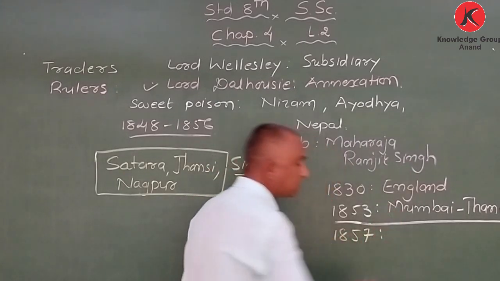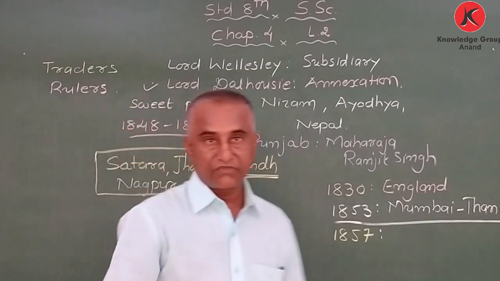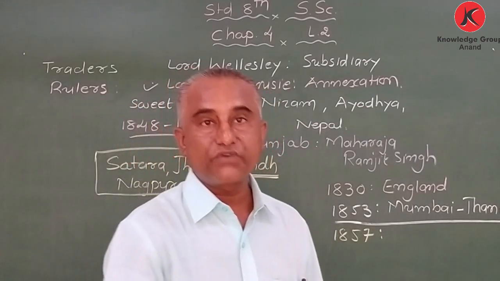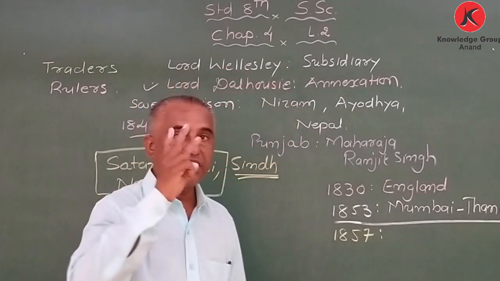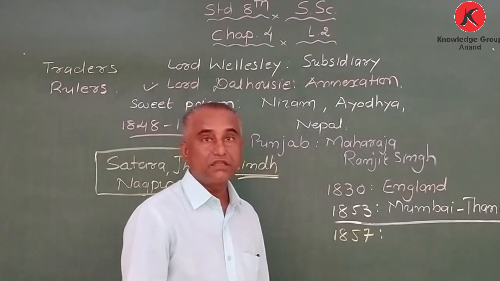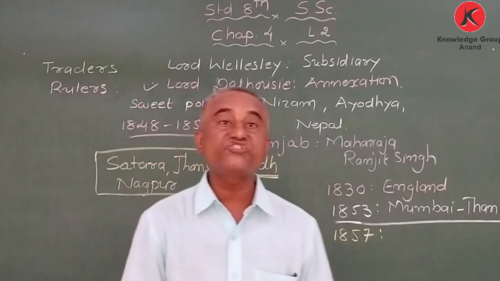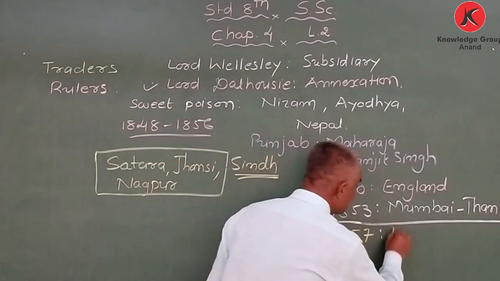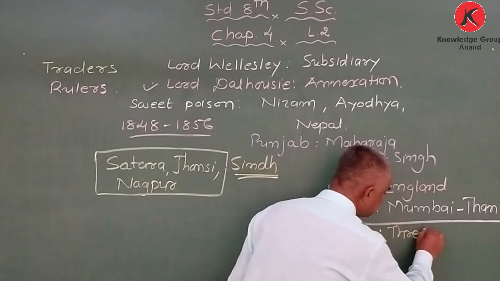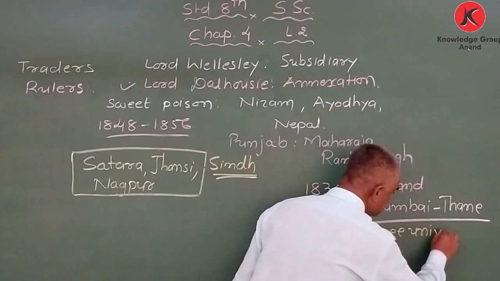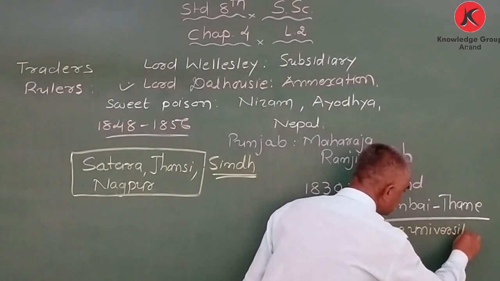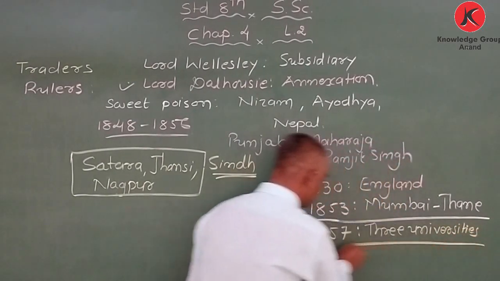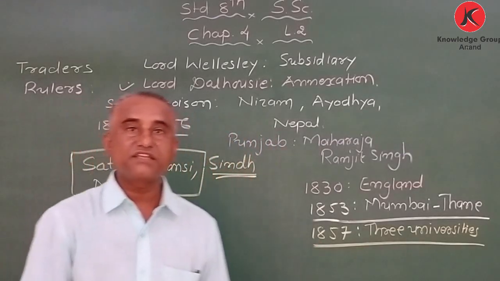Now the second thing he did, my dear student, in 1857, he established 3 universities in order to give education in English. Okay, he introduced 3 universities in Mumbai, Kolkata and Chennai. Got it? So it was also, we can say, good.